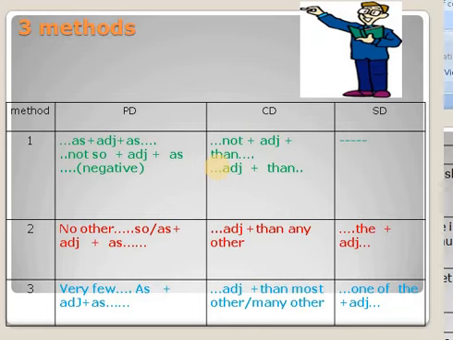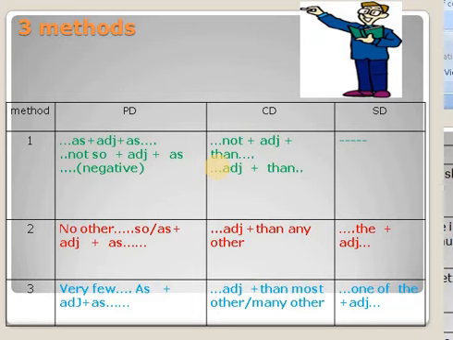Let us go for second method. Second method: no other, so or as plus adjective plus as. In comparative degree, it is adjective plus than any other. In superlative, the plus adjective.